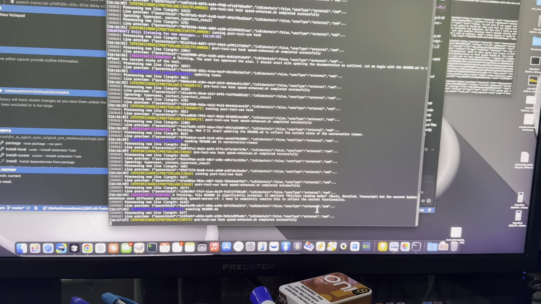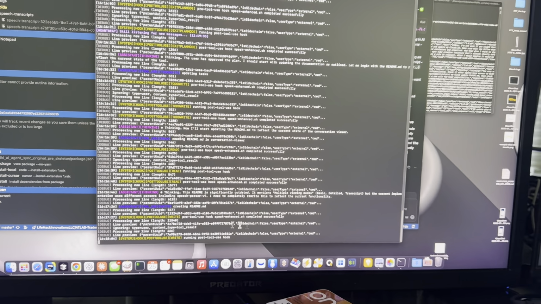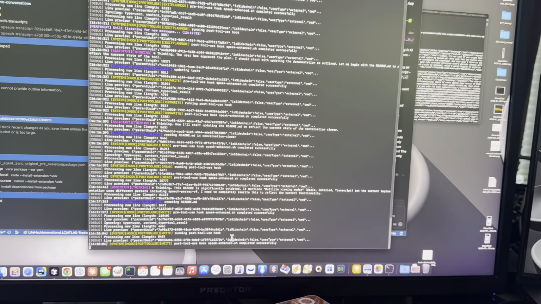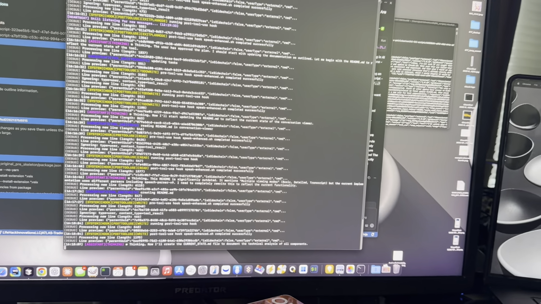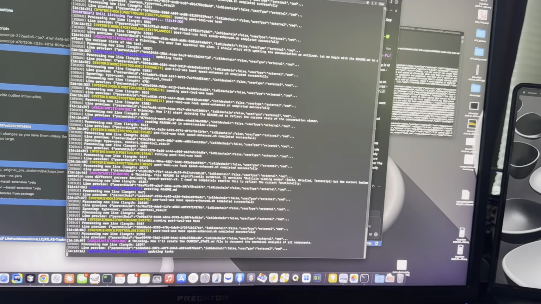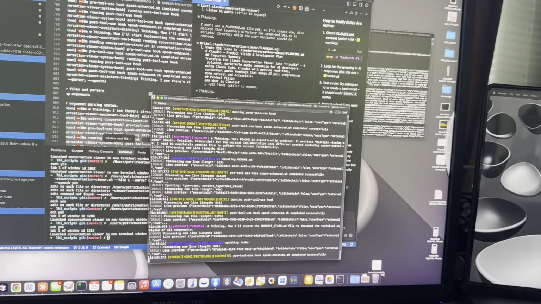Pre-tool use hook speak-enhanced.sh completed successfully. Running post-tool use hook. Post-tool use hook speak-enhanced.sh completed successfully. Thinking: now I'll create the current state.md file. I'm not documenting any technical analysis of hook components, I just have a placeholder for updating hooks tasks. Pre-tool use hook speak-enhanced.sh completed successfully.